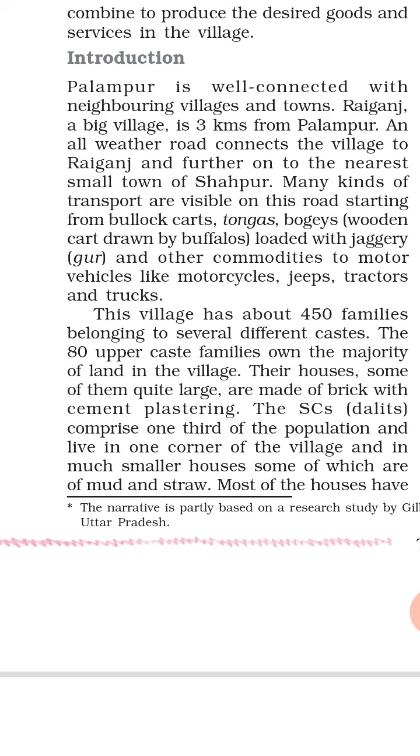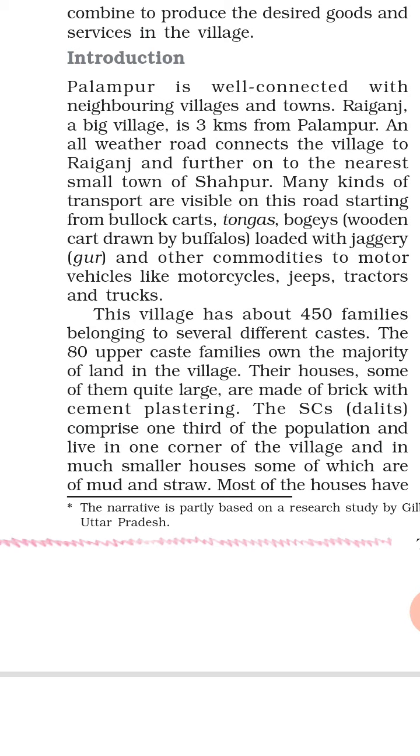So how are their houses? Large houses made of brick with cement plastering. Now their houses are very comfortable. They live in very comfortable houses which are made of brick as well as cement plastering.